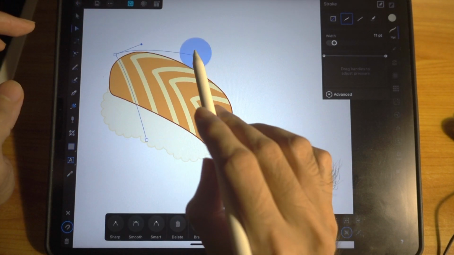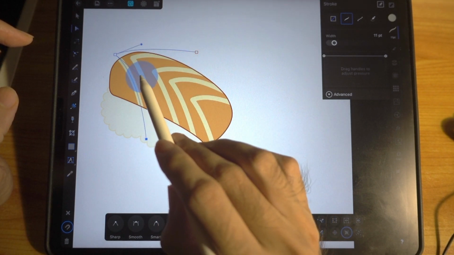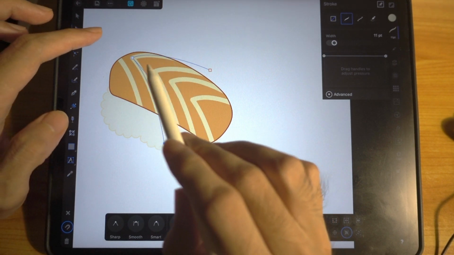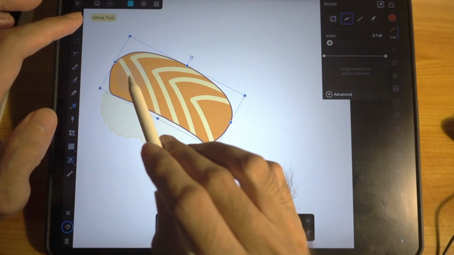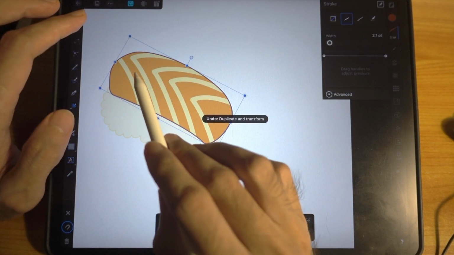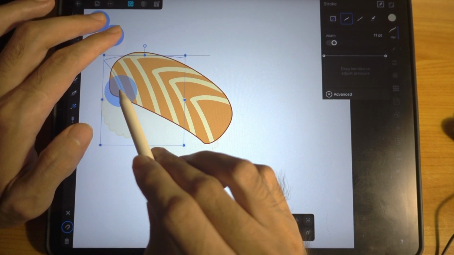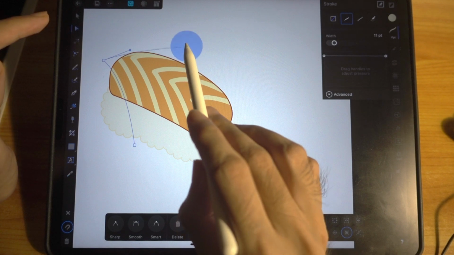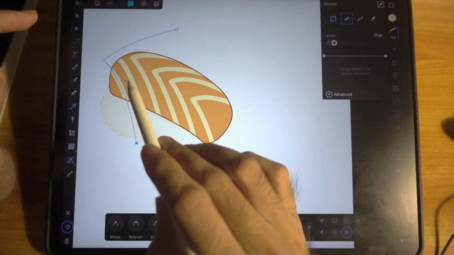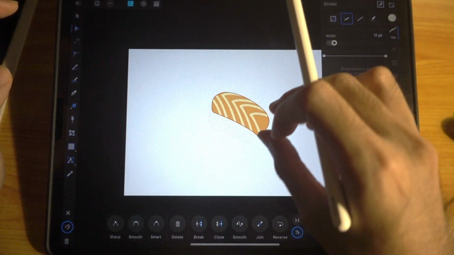This time I'm going to adjust like that. Adjust this handle. I'm going to adjust this handle as well. And last one. Double tap here. Oh, sorry. Double tap this. Two fingers. Drag. Adjust using the node tool. Move this aside. I don't want to see that. And adjust this angle. Okay, and that's basically it.